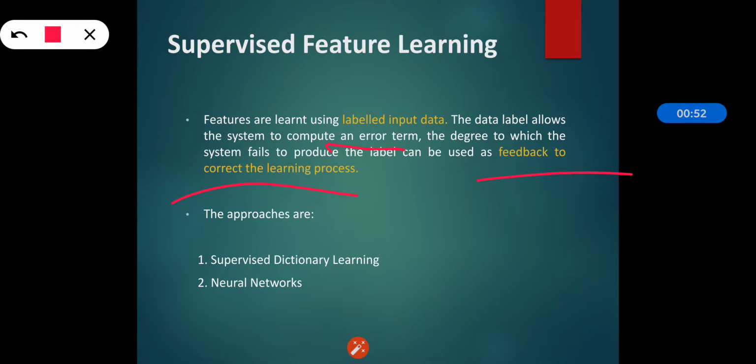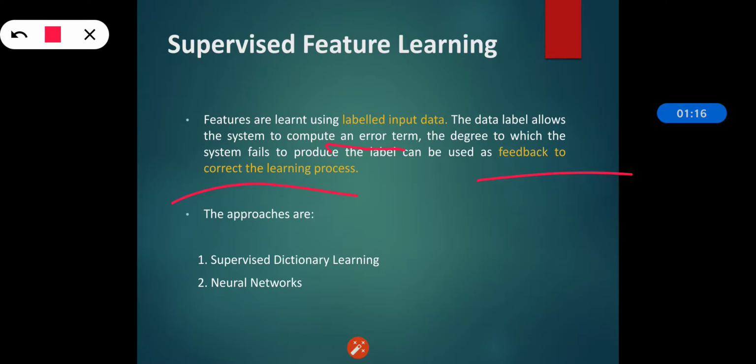After computing the error, that error is given as feedback so that we can correct the learning process. So that's how it works. Generally, in the learning process, it reduces or minimizes the error.